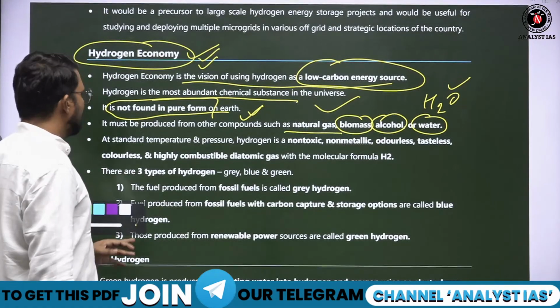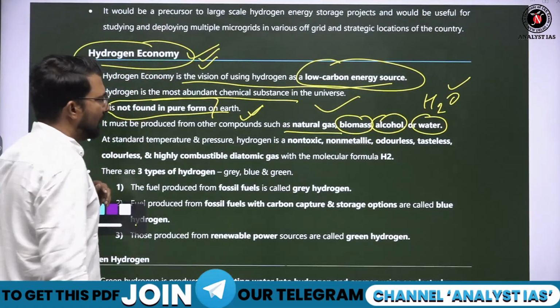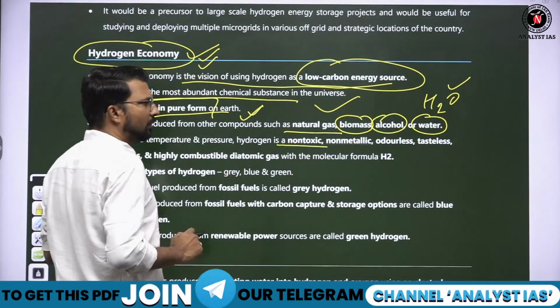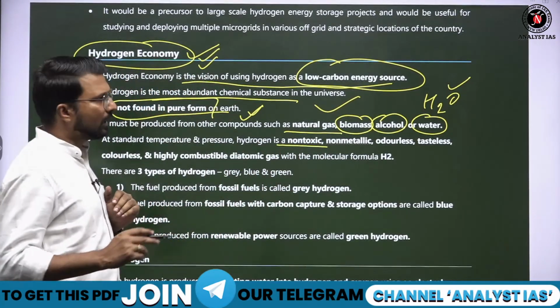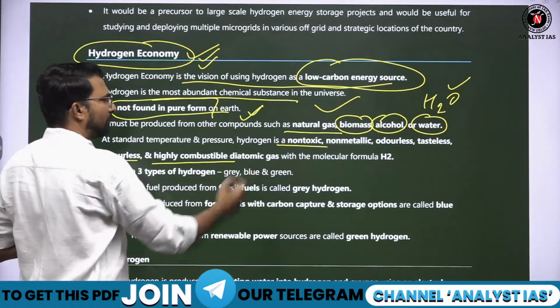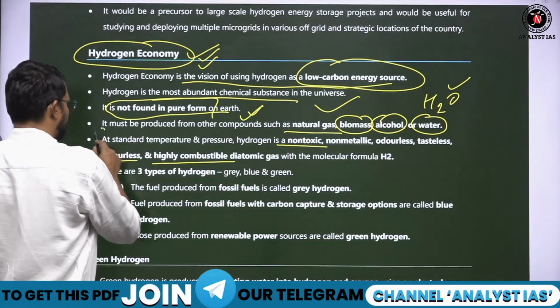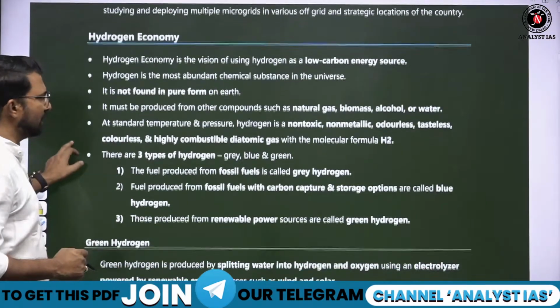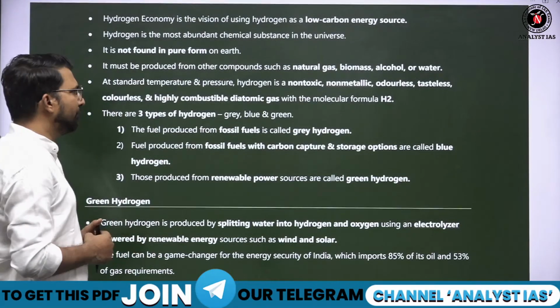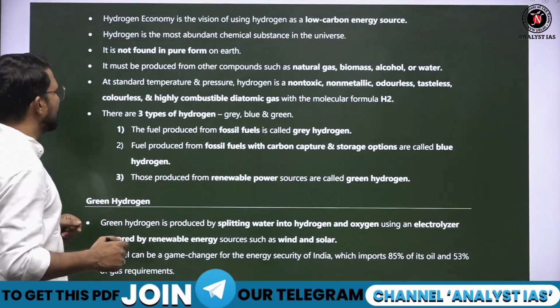At standard temperature and pressure, hydrogen is non-toxic, non-metallic, odorless, tasteless, colorless, highly combustible gas. So it has huge potential of becoming a fuel of the future.